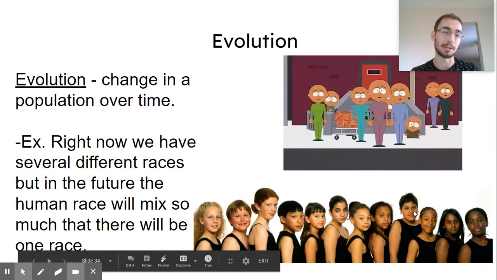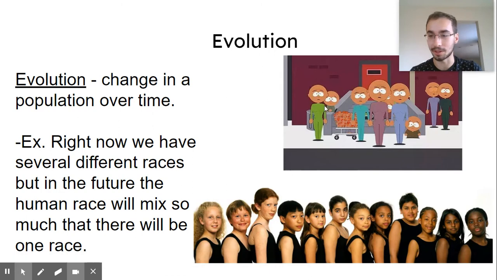Another example of evolution. Right now, we have several different races. But in the future, it's estimated that the human race will mix so much together that we'll end up with one race. And South Park did an episode on this, which is where I got the photo.